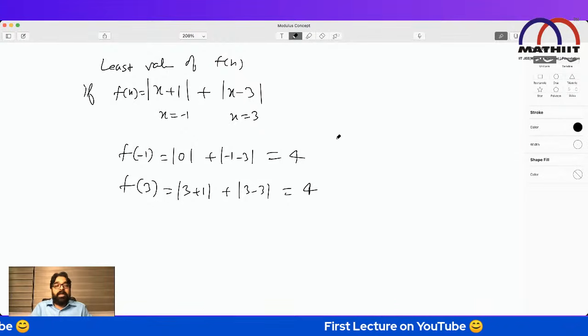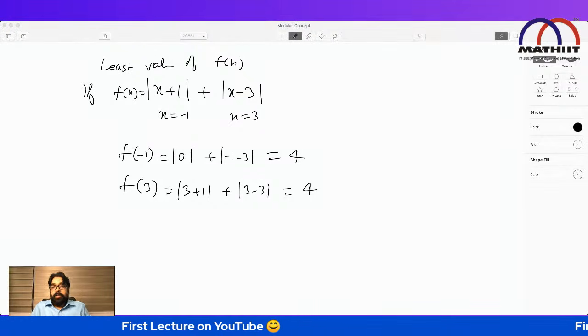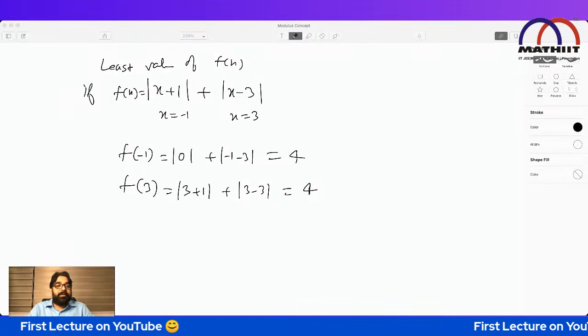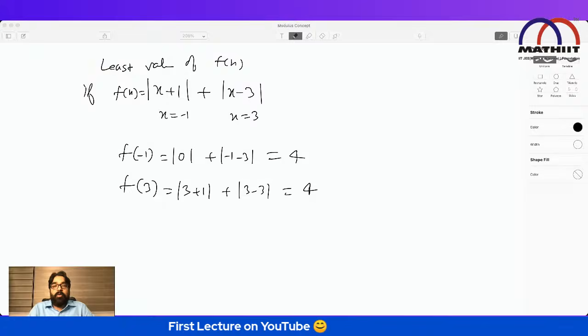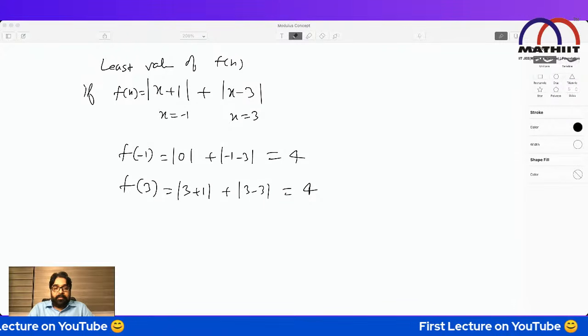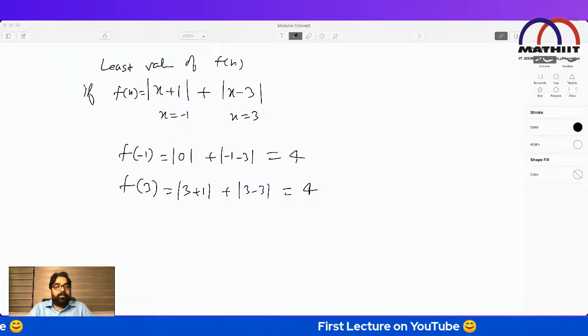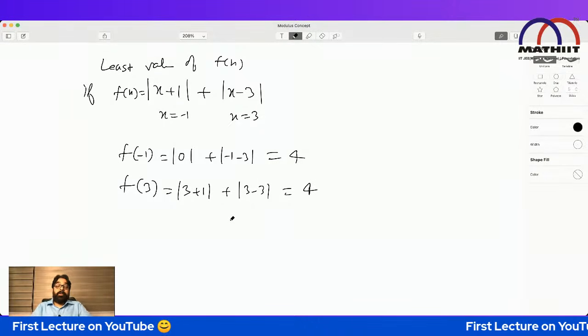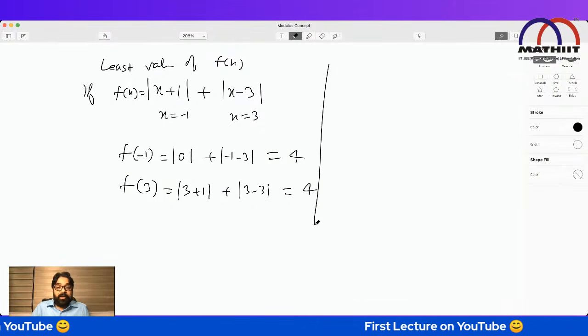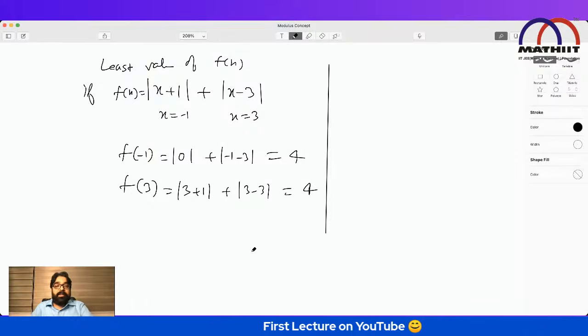Are you able to understand my point? Those who did not give the answer, at least give the confirmation. Did you understand? The least value of the function will be 4. Okay. You should be very active, then only you will understand the things. Now tell me, everybody, the least value.